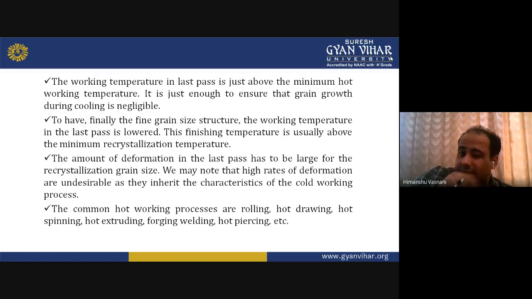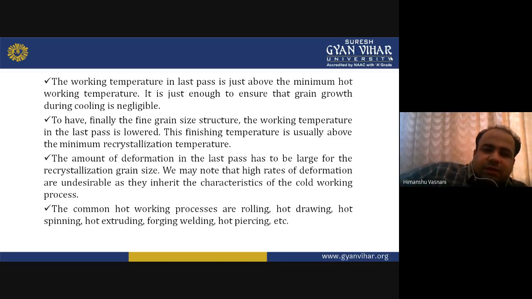The working temperature in the last pass is just above the minimum hot working temperature. It's just enough to ensure that grain growth during cooling is negligible. I'll explain this grain growth in the coming slides. To finally have a fine grain size structure, the working temperature in the last pass is lower. They lower the temperature in the last pass.